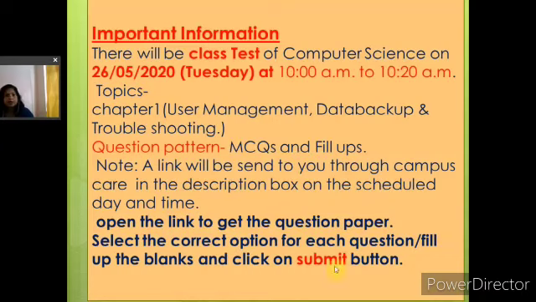It is compulsory for all, and all the students will participate. In today's assignment, I have sent the two left out questions of chapter 1. You write them in your computer copy, and if you can, you send me the PDF format of your copy, as I want to check whether you have written it or not.